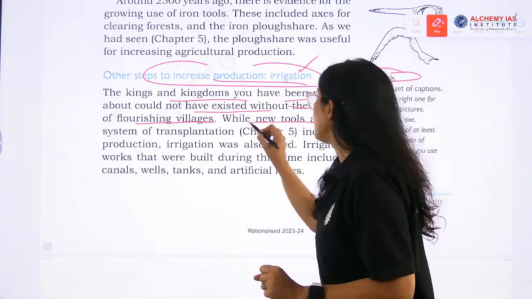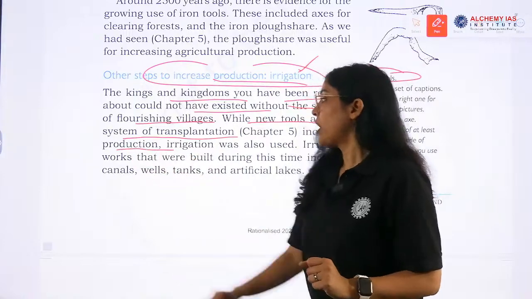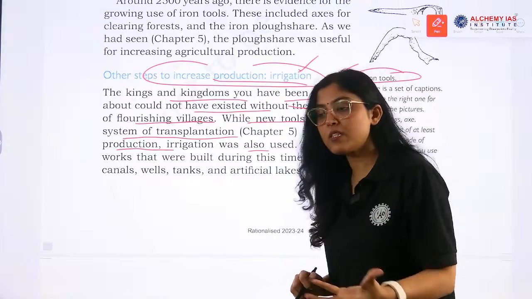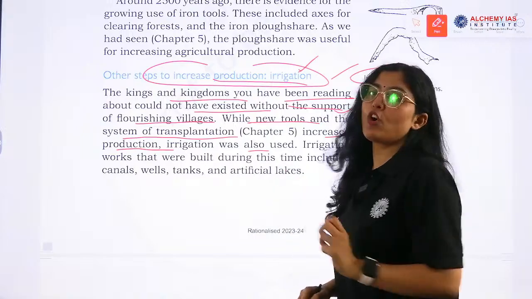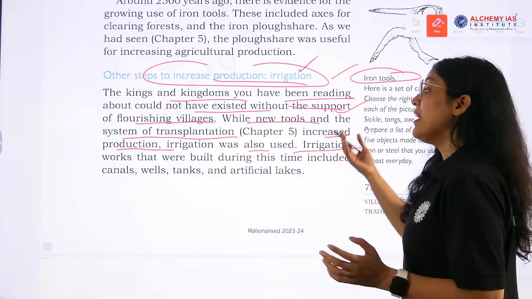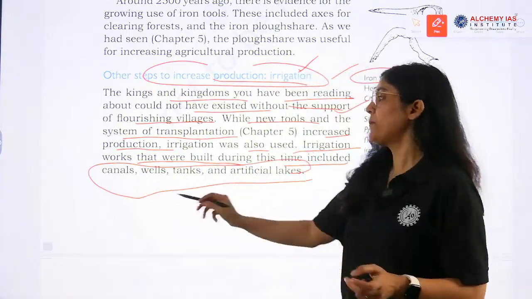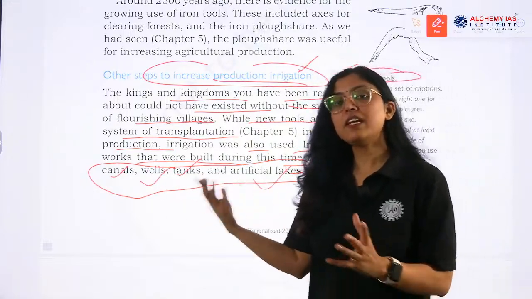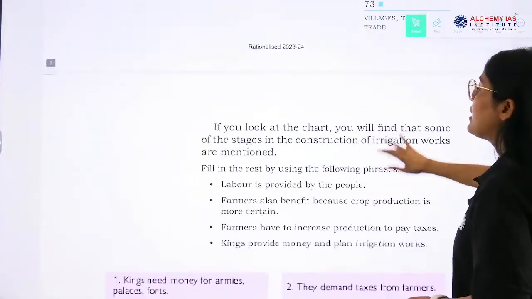While new tools and the system of transplantation increased production, irrigation was also used, which led to even more production of agricultural produce. Irrigation works that were built during this time were what? Very important: canals, wells, tanks and artificial lakes. These were the irrigation works that were conducted by different kings and kingdoms.